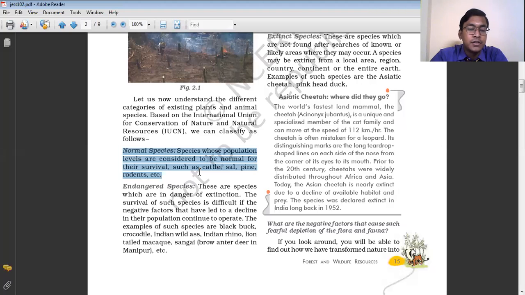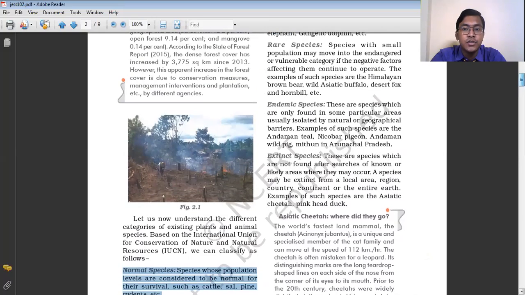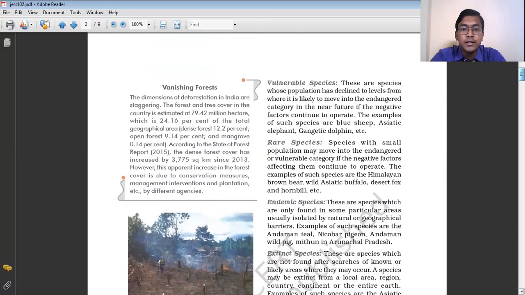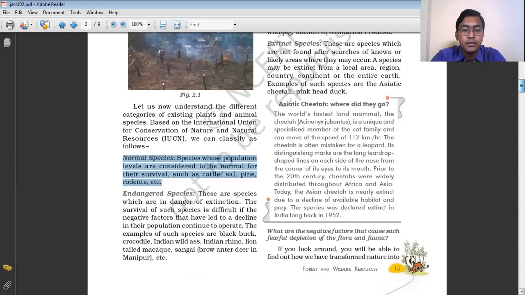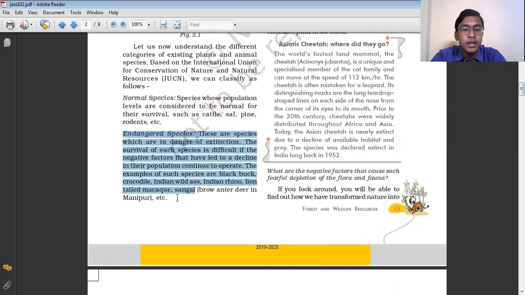Okay, but what happens if we go on using these resources, if we go on utilizing trees like sal, pine, rodents, and the cattle are being utilized? Their number will go on reducing day by day. So if their number goes on reducing, what will happen? They will come under different categories. When the total number of a species goes down, they can be classified into categories such as endangered, vulnerable, rare species, and so on. First of all, let us study the endangered species.